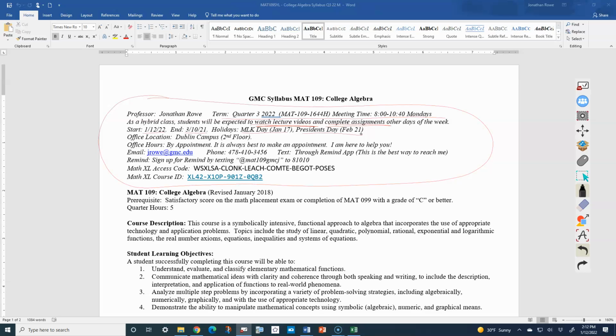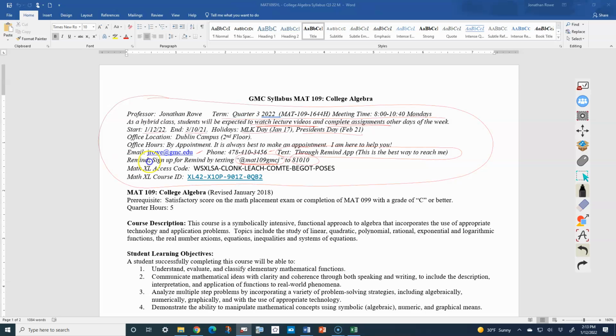The best way to contact me is not the email address here, not the phone number here, but rather through the Remind texting group. So sign up for the Remind texting. You will find the code right here. Again, each class may have a different code, but you'll text the code that you see right here from your syllabus to this number to sign up for the Remind texting group for your particular class.